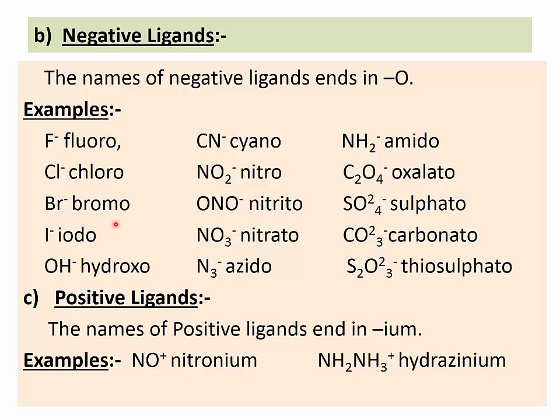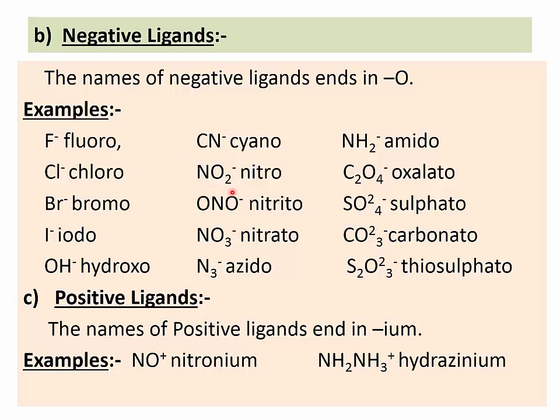It is written as bromo. Iodide is written as iodo. OH minus is written as hydroxo. Cyanide is written as cyano. NH2 minus, amide, is written as amido. In this ligand, ide is replaced by O.